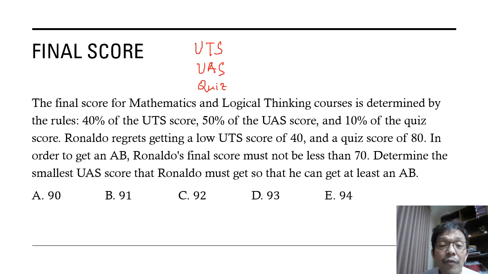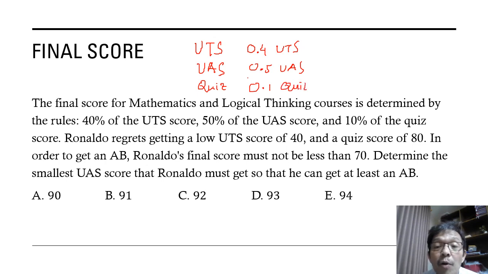The final score for mathematics and logical thinking is 40% from UTS, so 0.4 UTS, plus 0.5 of UAS, and 10% of the quiz score, so 0.1 quiz.